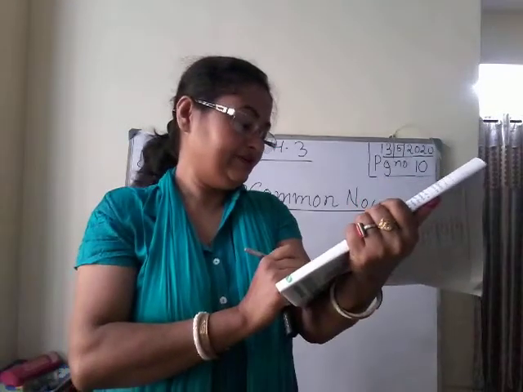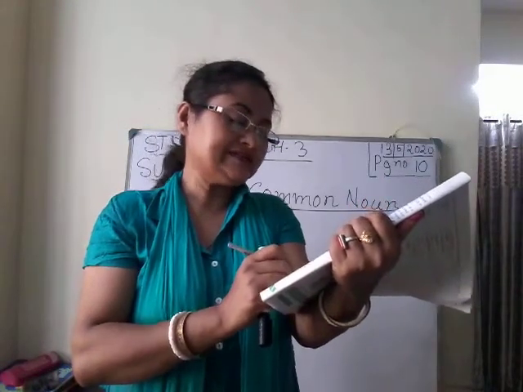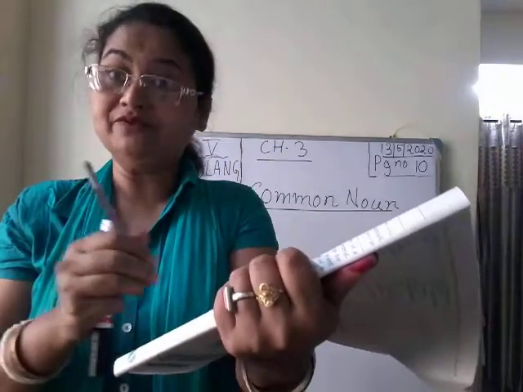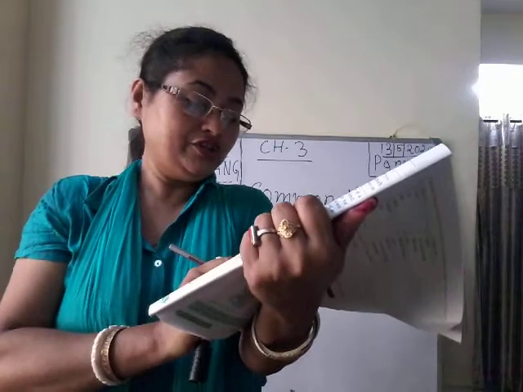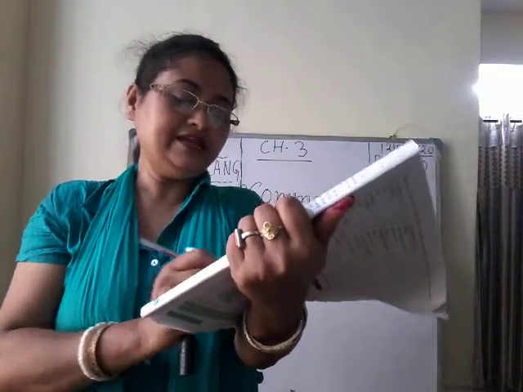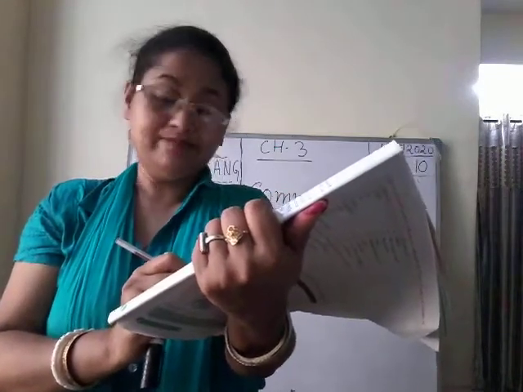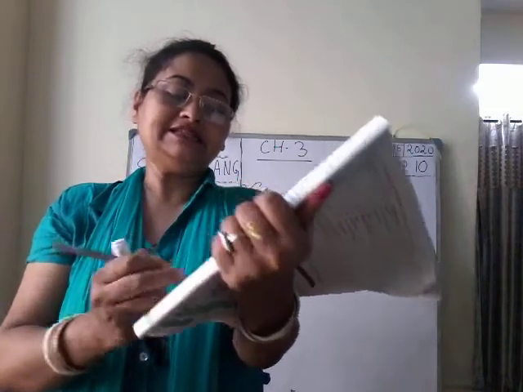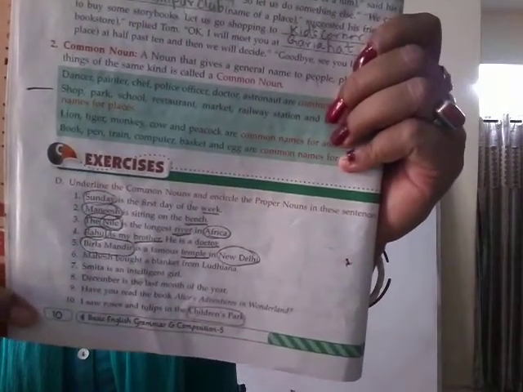Now see number 5. Birla Mandir is a famous temple in New Delhi. Now Birla Mandir, I am talking about a particular mandir. So you will encircle Birla Mandir. Temple is again a common noun, and New Delhi, I am talking about a particular city. So you will encircle New Delhi and Birla Mandir both, and you will underline temple because it is a common noun.